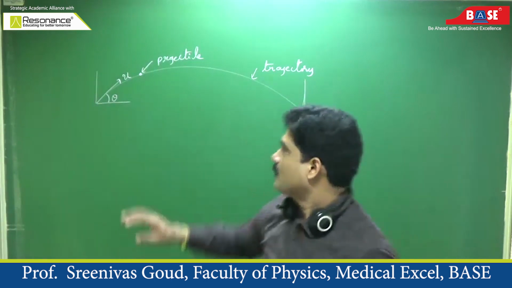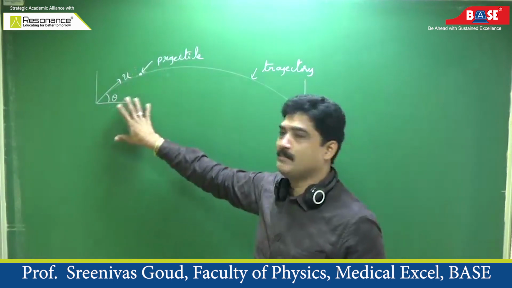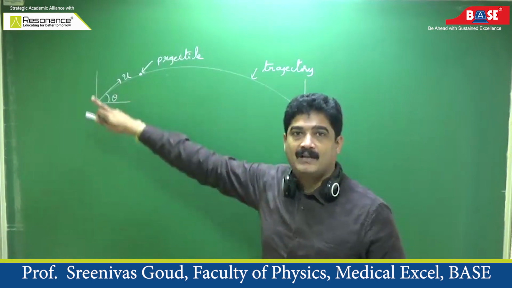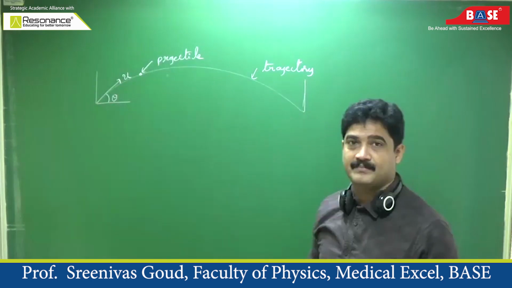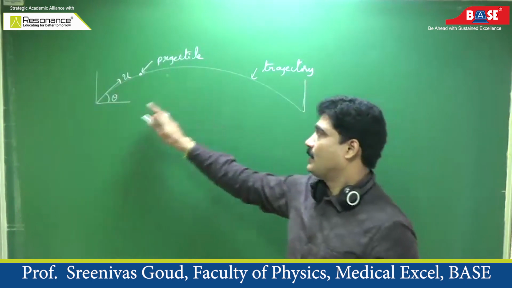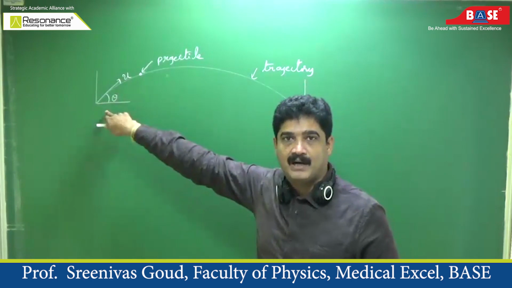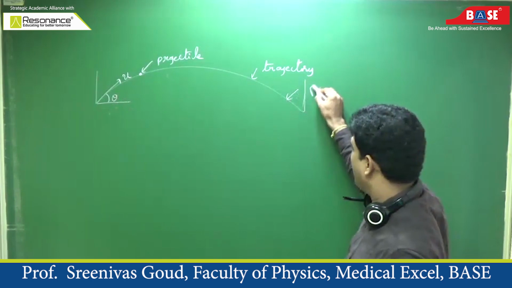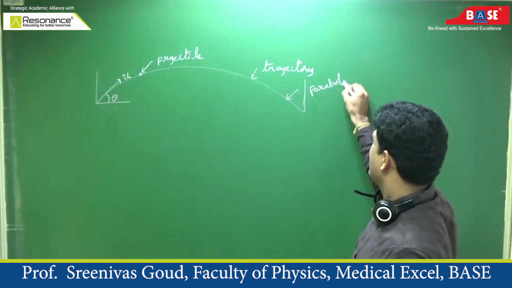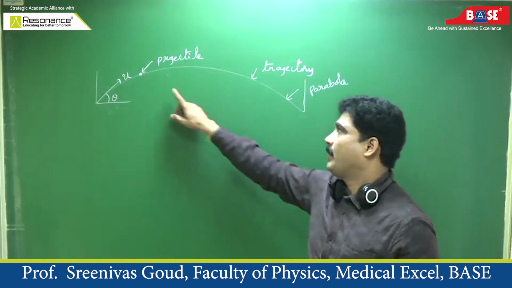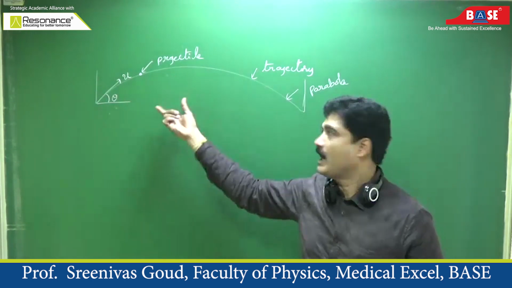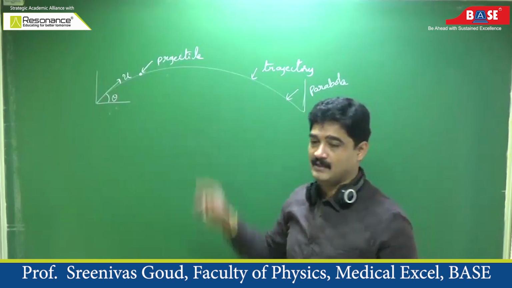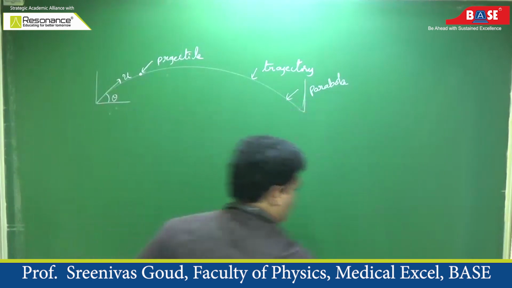Projectile means an object thrown into air with some initial velocity by making an angle theta with horizontal. What is the path followed by the projectile is a trajectory. So this is the path. In the examples discussed, this is the path followed by the projectile, and the shape of this path is what? Parabola. So to show the path followed by the projectile is parabola, we have to derive the equation for this shape of parabola.